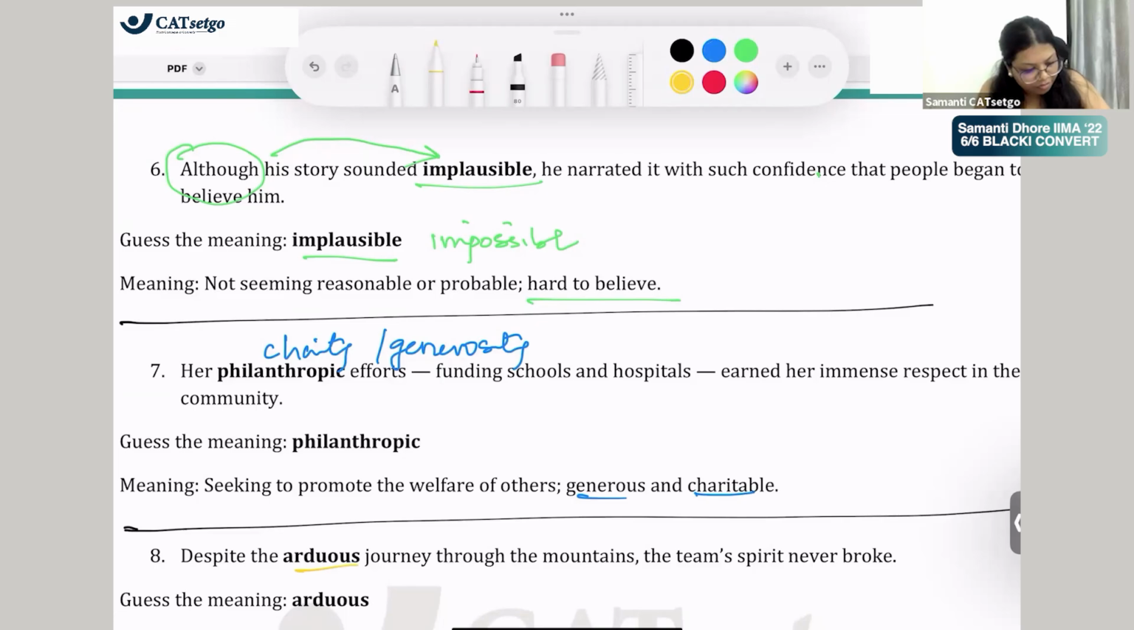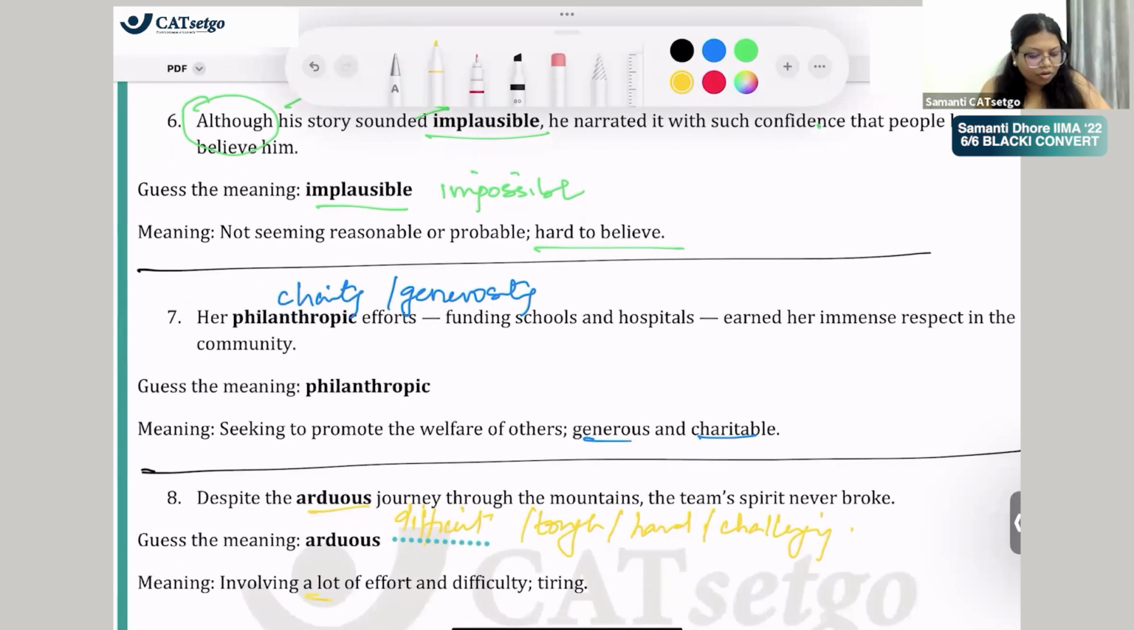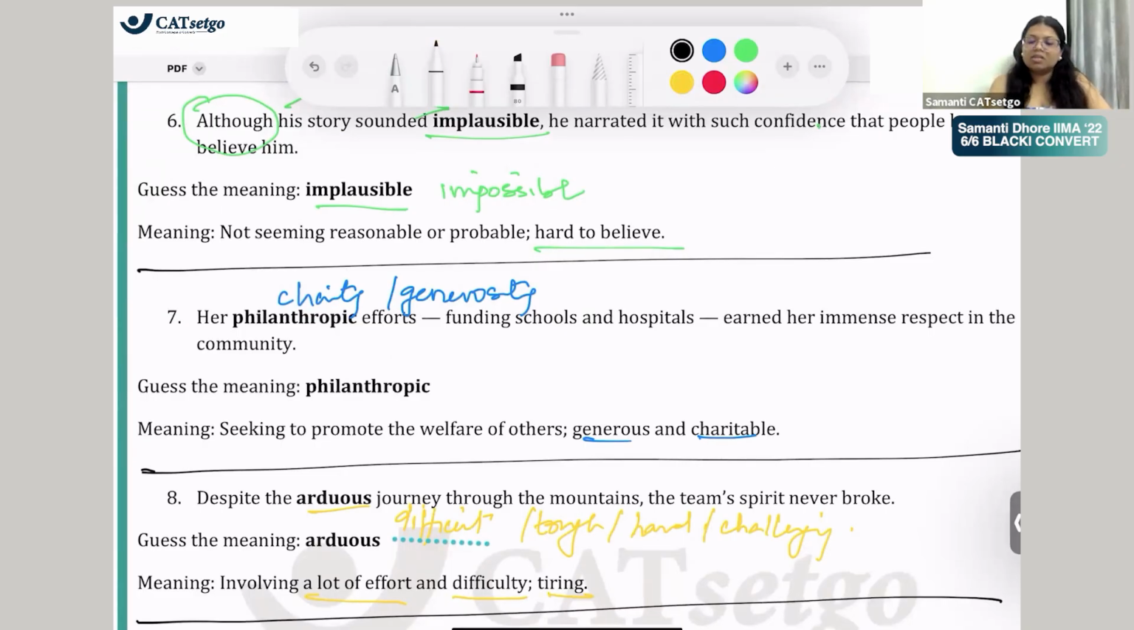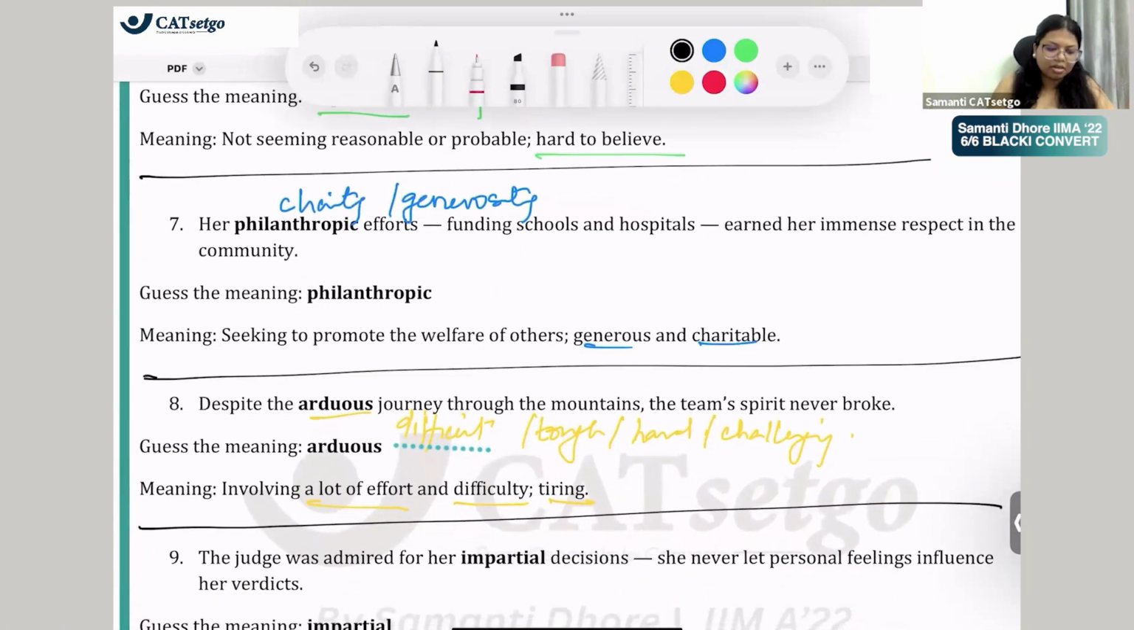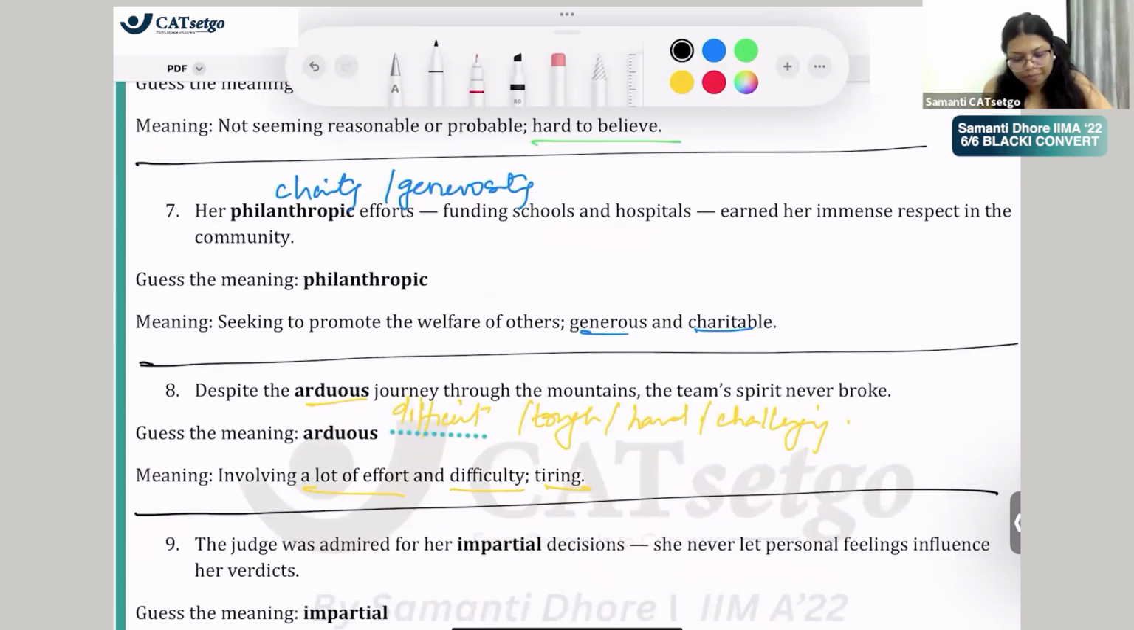Okay, so we have the words tough, difficult, hard, challenging journey, right? What is the meaning? Involving a lot of effort, difficulty and tiring. Fair? Good, very good. Despite the arduous journey through the mountains, the team spirit did not break. Meaning despite it being difficult, tough, tiring and challenging, the team spirit did not break. Very good, you guys are getting close. Everyone has started giving correct answers. Okay, do this one.